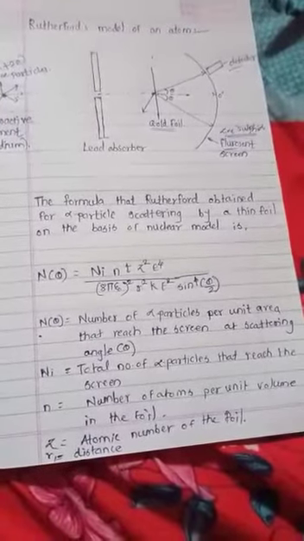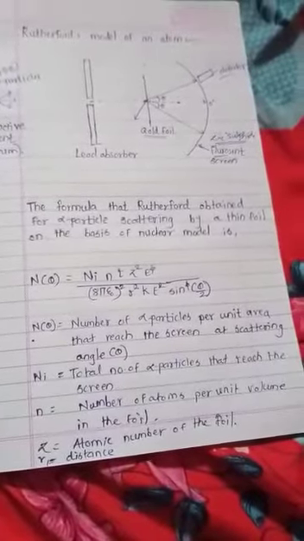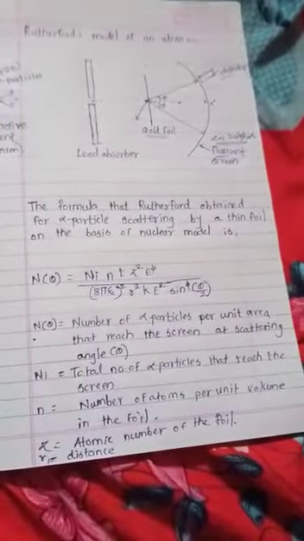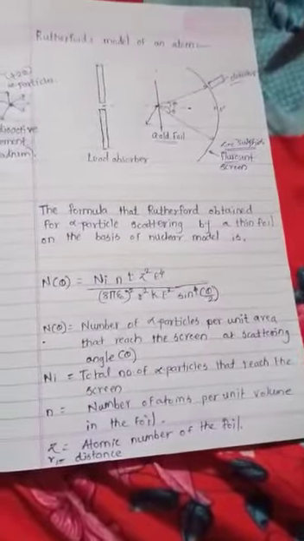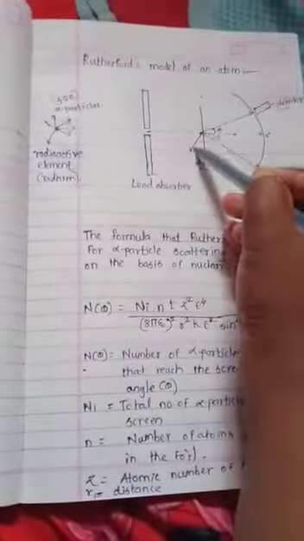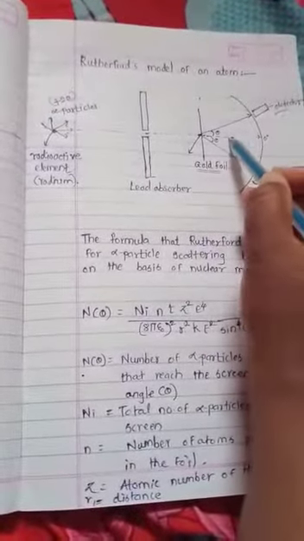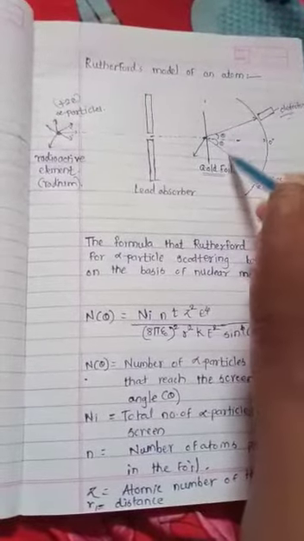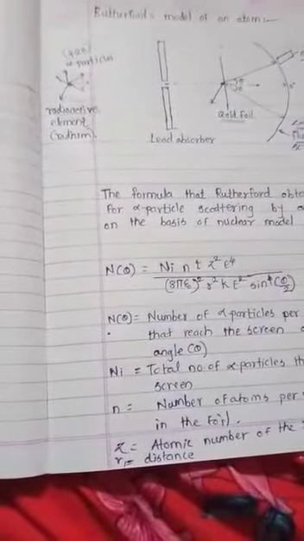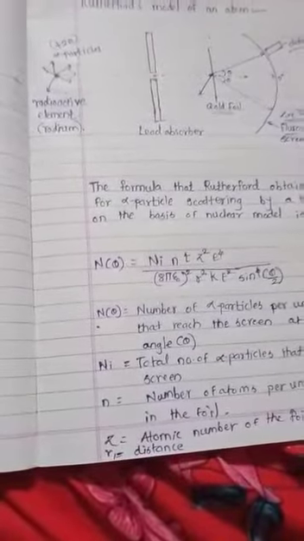Geiger and Marsden observed that most of the alpha particles were not deviated by much, but a few were scattered through very large angles. Some of them were even scattered in the backward direction. These are the alpha particles: some go right through the foil, some are deviated through some angles, and some go in backward directions.